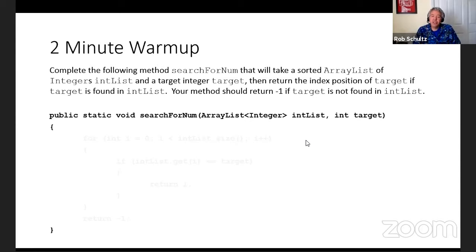If the target value is not found in intList, then your method should return -1. Feel free to use whichever approach you feel is most appropriate, or whichever approach you know. We've looked at traversing ArrayLists, so see if you can come up with a little algorithm that will go through and find our target. I'll give you about 1.5 to 2 minutes.